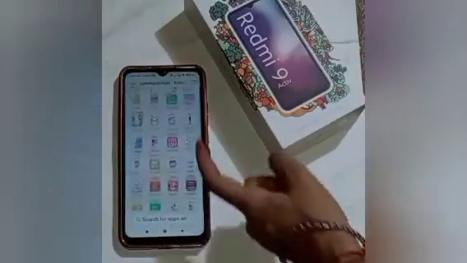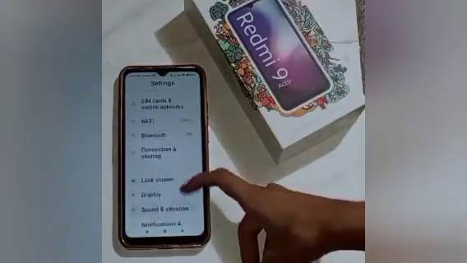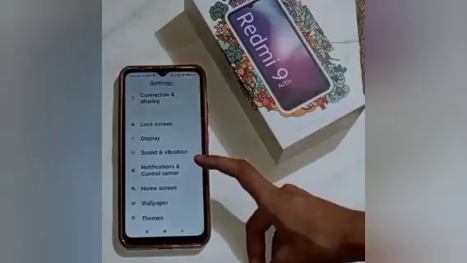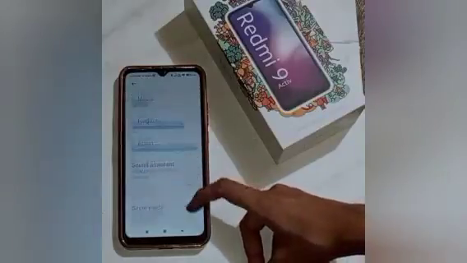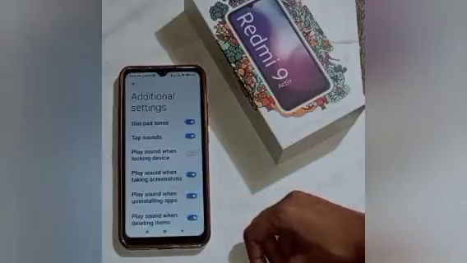Move to the settings icon. After that, click on that, and here you will see many options. Scroll up some more and click on Sound and vibration. After that, you will see many options. Scroll up some more, and here you will see many options. You have to click on the additional settings option.